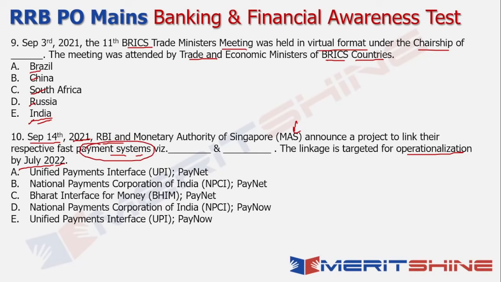So the entities that are involved here, or rather the payment systems we're talking about, not the entities, payment systems. So the answer cannot be NPCI, right? NPCI is the entity which has created the payment system. The payment system itself is your Unified Payments Interface, and it's not PayNet, but it is PayNow. So the answer in this case becomes UPI and PayNow, which is option number E.